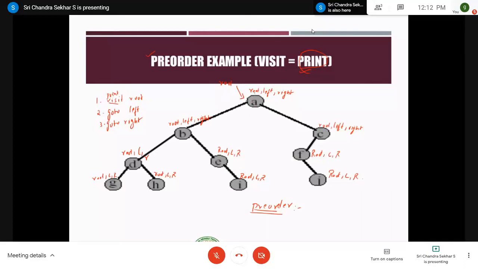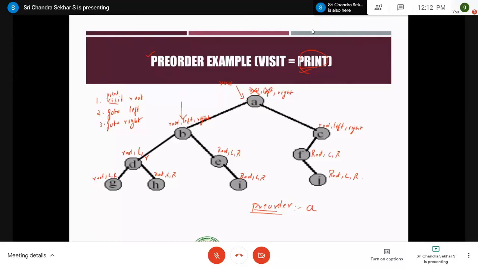What is the first step? It is saying root. That means visit root. Visiting is nothing but print root. Therefore, you print this root A as the output. After this step, you cross it off. And after this, what is the next step? It is nothing but go to left. Therefore, the pointer should move to left. Right. Therefore, you cross this, and right now my pointer is here.